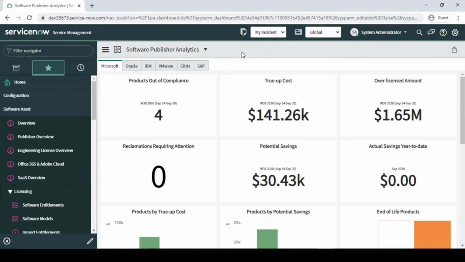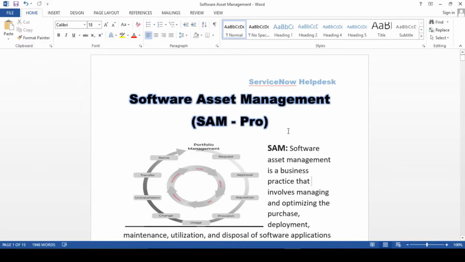Guys, in this video I'm going to talk about software asset management, that is a SAM professional. I have been receiving many requests from you people, guys, please make a video on software asset management. I know this is complicated as compared to hardware asset management, but it's fine. After watching my video, definitely you will be able to configure a software asset management by yourself. You will not be required to take any help from anyone, right? I know it's a little bit complicated one, just bear with me.